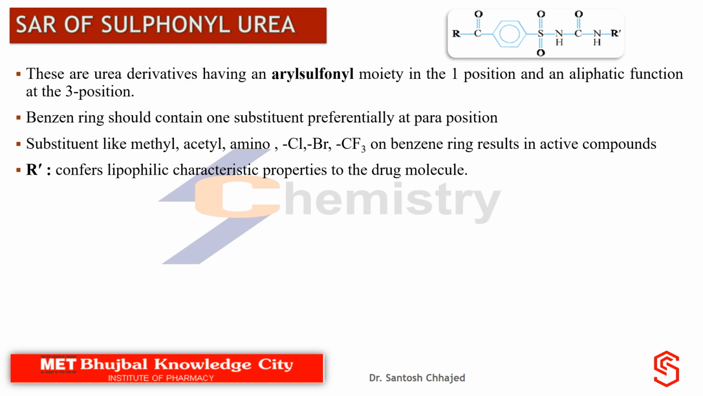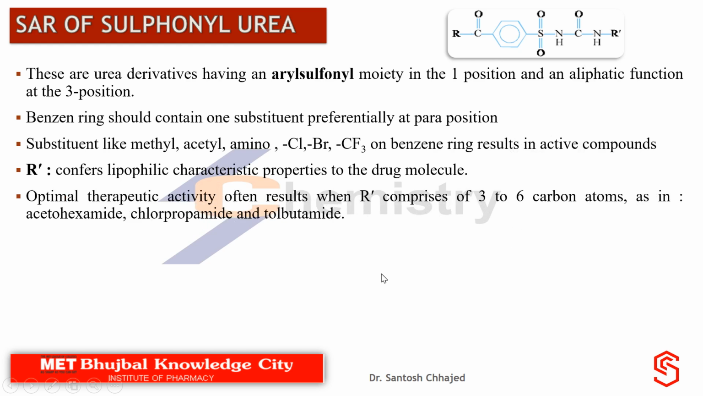Now the aliphatic portion R dash imparts lipophilicity to the compound. That is, it is responsible for the lipophilicity of the compound. It gives the lipophilic characteristic to the drug molecule. So we can modify R dash, that is we can increase the number of carbons, but we cannot increase the number of carbons the way we want. Optimal activity will be there if the number of carbons is between 3 to 6. So not less than 3 carbons and not more than 6 carbons must be there as part of R dash. Otherwise the compound will not have activity.